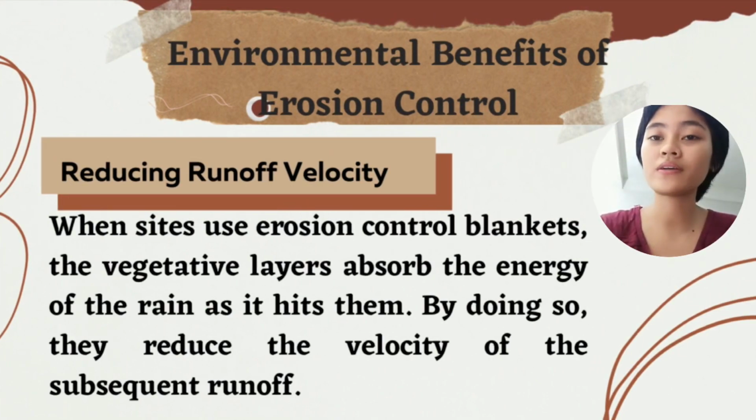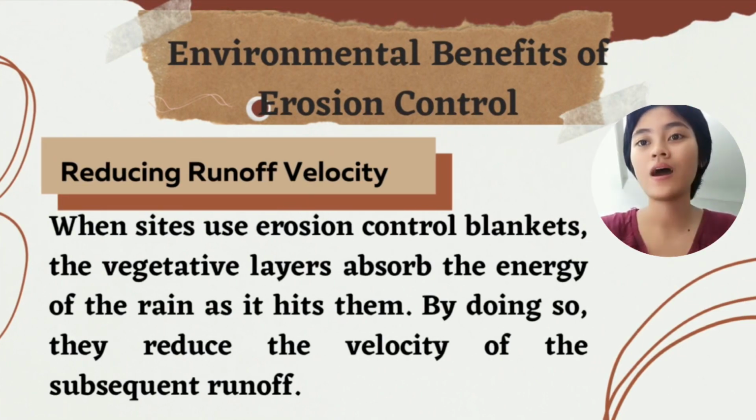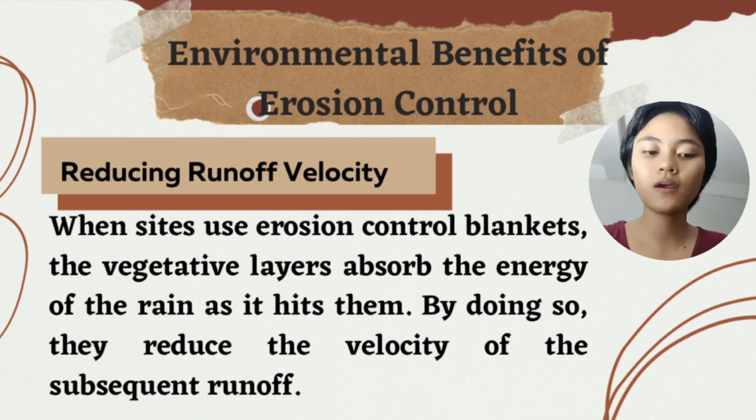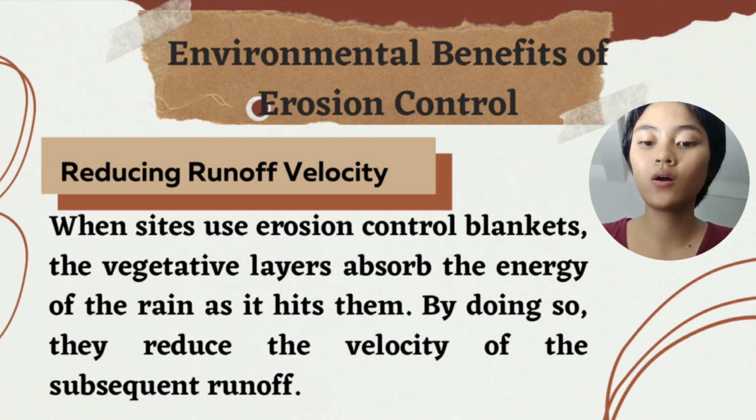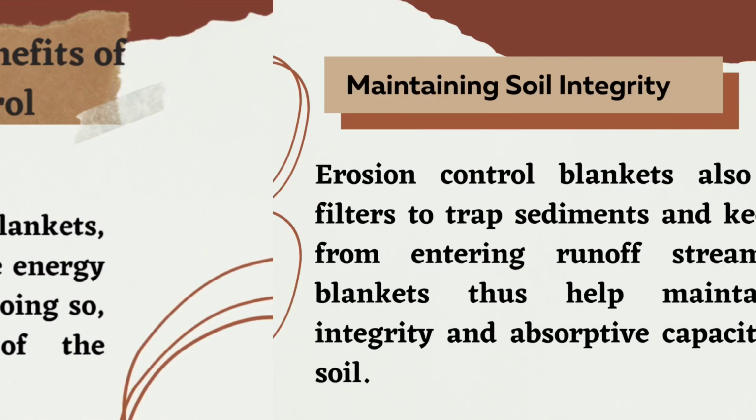Furthermore, what are the environmental benefits of erosion control? Number 1. Reducing runoff velocity. When sites use erosion control blankets, the vegetative layers absorb the energy of the rain as it hits them. By doing so, they reduce the velocity of the subsequent runoff. So, the slower, less forceful runoff carries only a small amount of sediment.